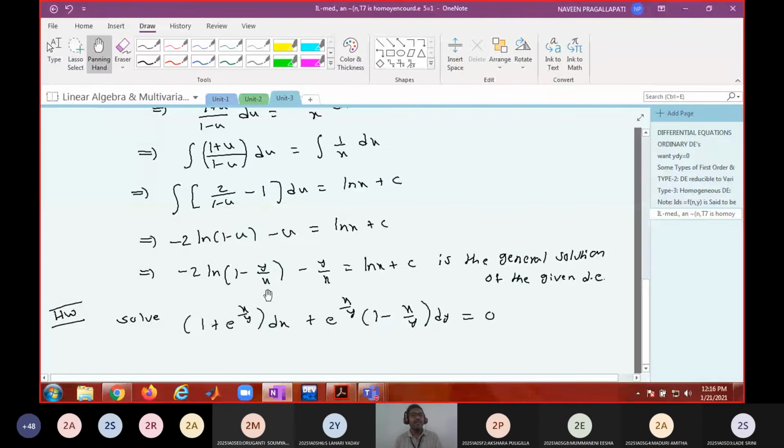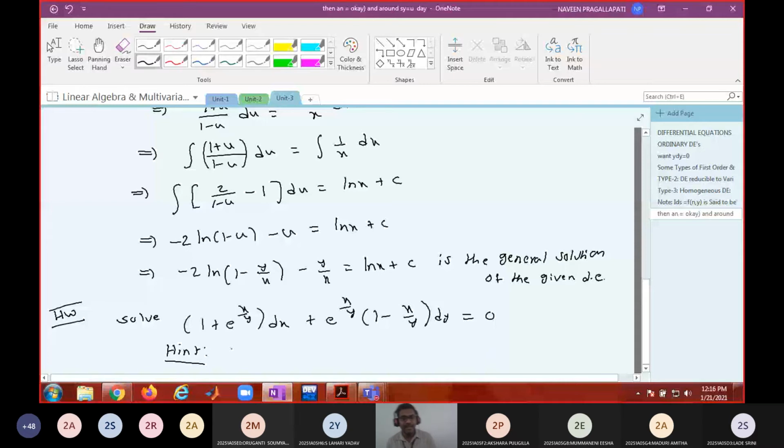And what would be your substitution? Which one is wise to take? x by y equal to u, or y by x equal to u? x by y equal to u. So that you have to realize. Nobody will tell you in exams, because if you take y by x equal to u, this will be e power 1 by u.